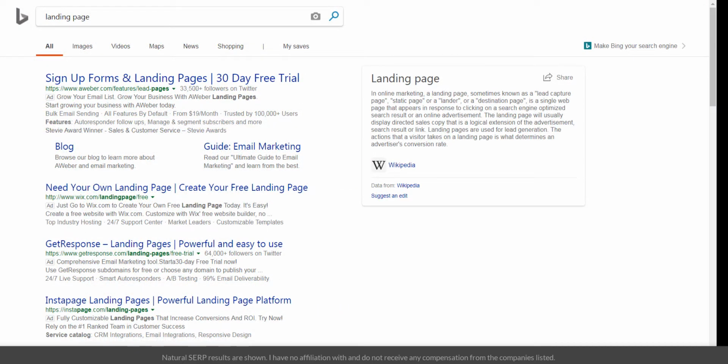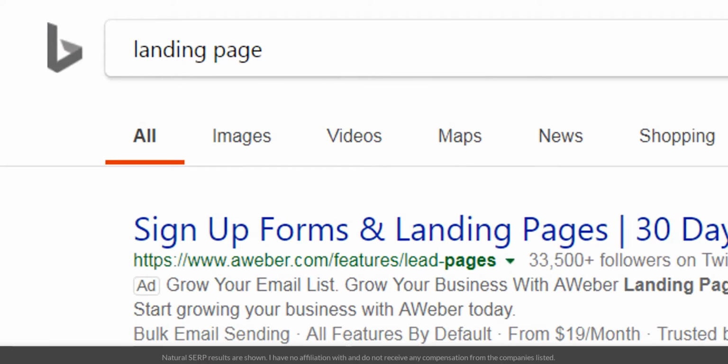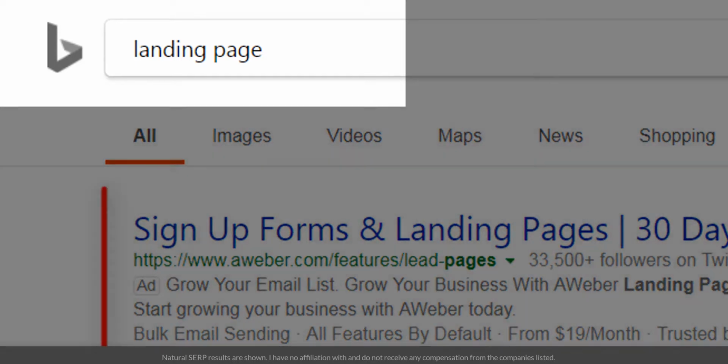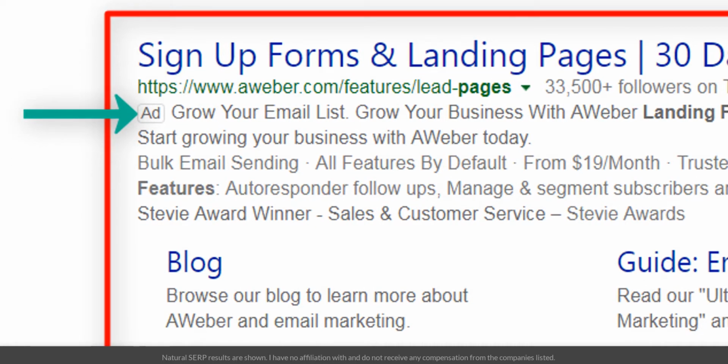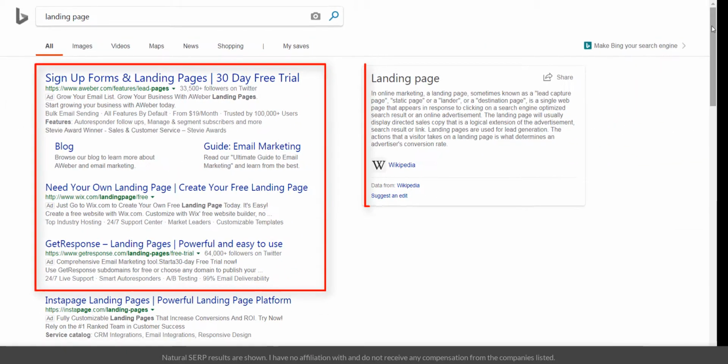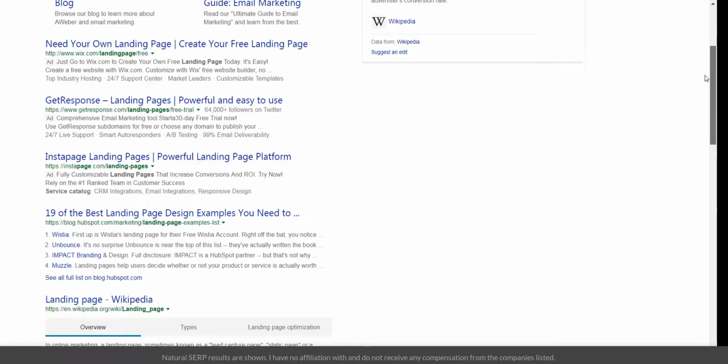Most search engines use a very similar anatomy. For example, here on Bing, we can see as well there are advertisements towards the top of the page, a knowledge graph card on the right-hand side of the page, and if I scroll down a bit, I'll get into the general organic listings, which are earned through link building and SEO.